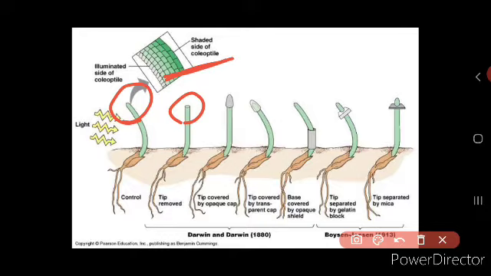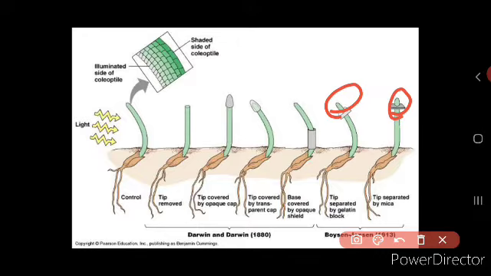And now in the second experiment, he placed a transparent cap on the decapitated coleoptile tip, and this also shows that it does not show any response in growth. In the third experiment, he placed the coleoptile tip on agar blocks. Now here you can see the agar blocks, isn't it? So these are the agar blocks. Above the agar block is the decapitated coleoptile tip. Decapitated tip in the sense the tip of the plant is cut and placed on the agar blocks. Now what will happen after an hour?